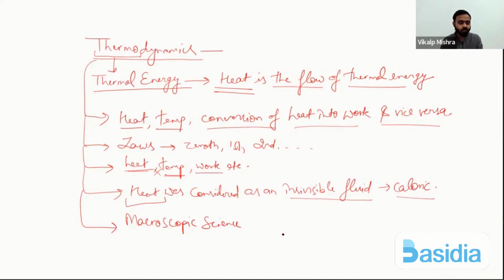हम यहाँ पर molecules के बारे में बात नहीं करने वाले, and we are not going to talk about what is going on at the molecular level. Here we are going to deal with macroscopic properties, like temperature, volume, or pressure. Those all are macroscopic properties. So thermodynamics is a macroscopic science which deals with bulk systems. We are not going to see what that molecule is doing. So it is a macroscopic science, not microscopic.